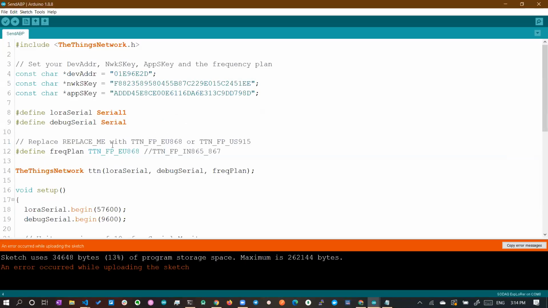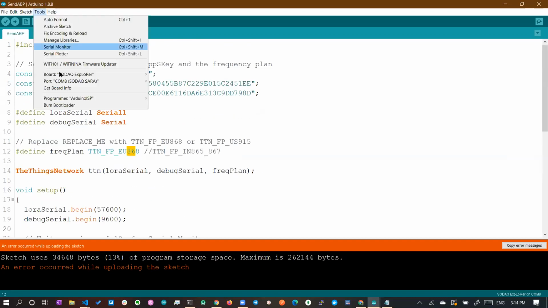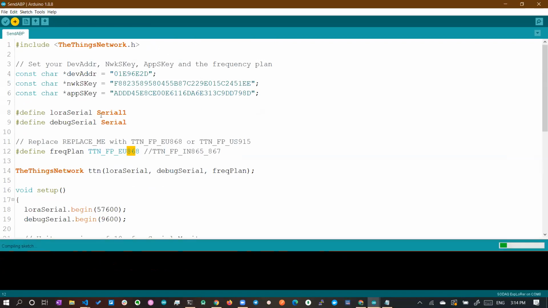Now we are giving the frequency. We have configured our gateway as European 868, and everything is the same as follows. So now let's choose the board, and we will try to feed in the data.